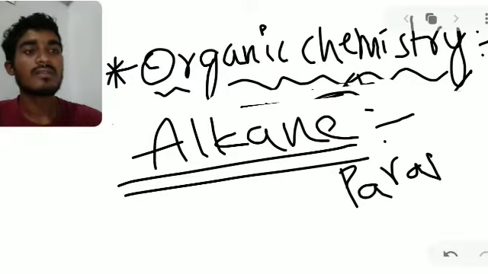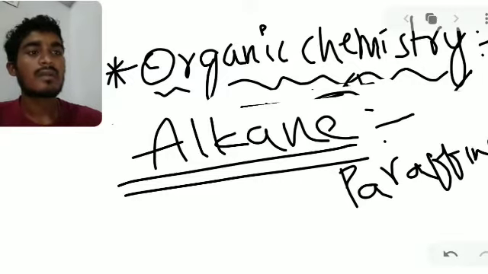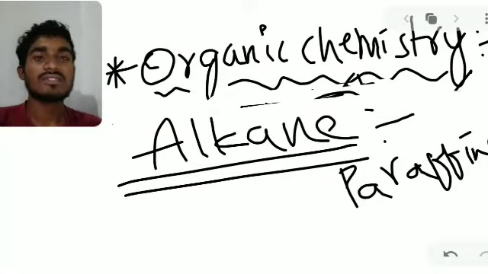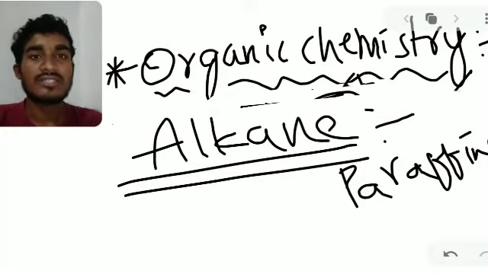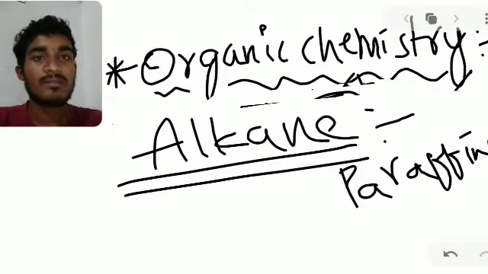Okay, paraffin means how they are formed. From ethylene we form alkanes, and from acetylene we form alkenes. Next, alkanes to alkenes, alkenes to alkynes, it will form like that. So in the place of catalyst, that is H2. Hydrogen catalyst is very useful for the formation of alkene or alkyne. These are very important things.